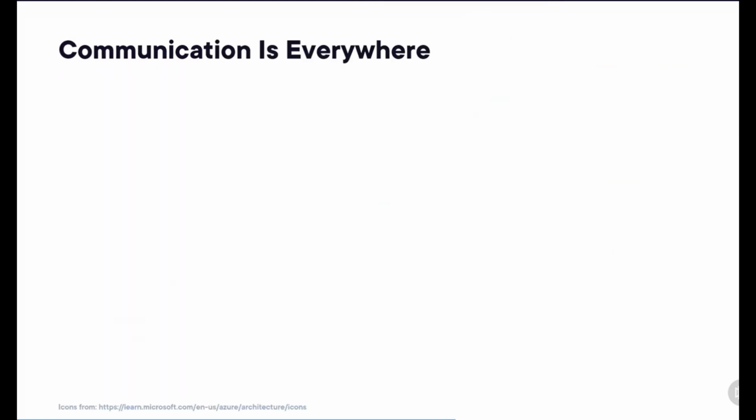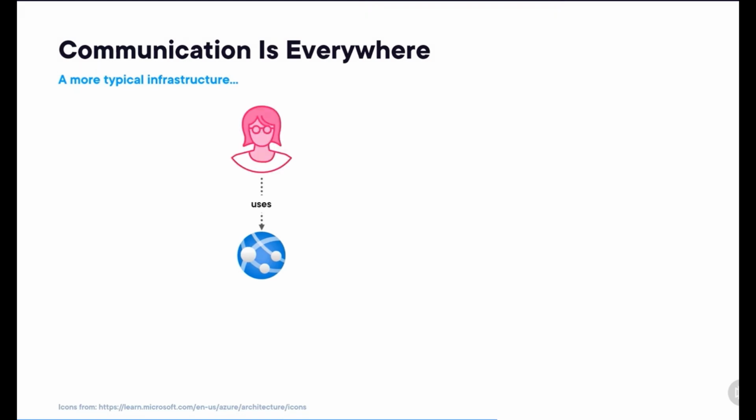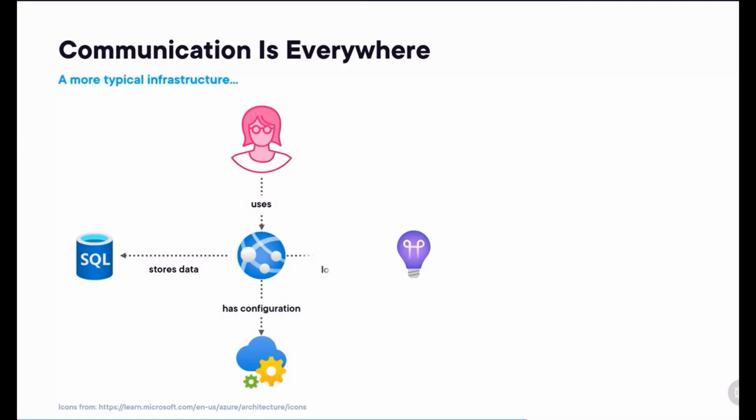And if you compare the two, you see they are very similar, just the operation is different. Now, expanding a little bit on the drawing that we started with, it is important to understand that in a modern application there is more communication going on than you might think at first sight. For example, let's assume we have this same user working with the app service we talked about before. But that app service actually stores all its data in a SQL database. It has some configuration that it loads from an Azure App Configuration instance. And finally, it generates a lot of logging information, which it stores in application insights.